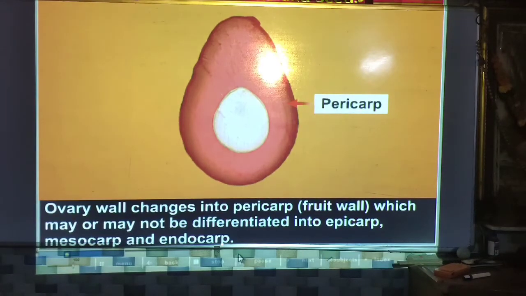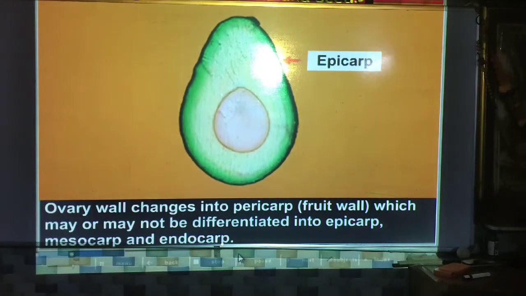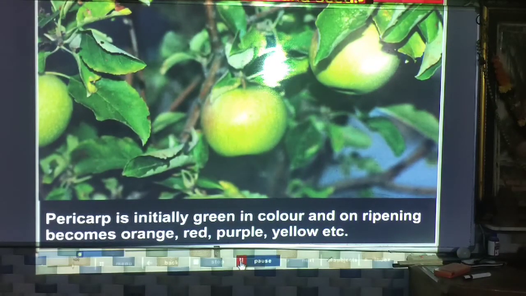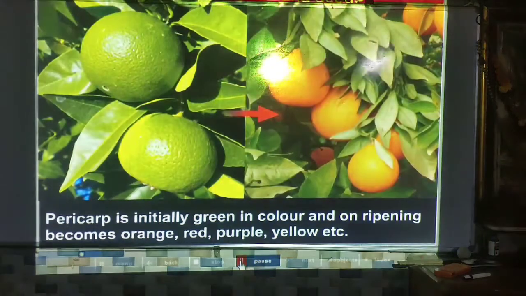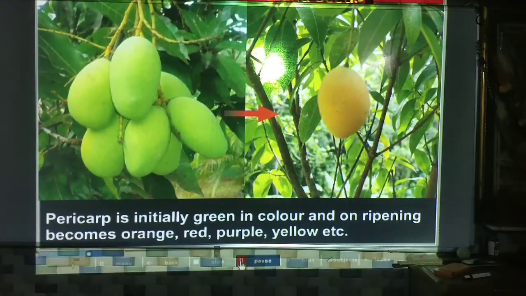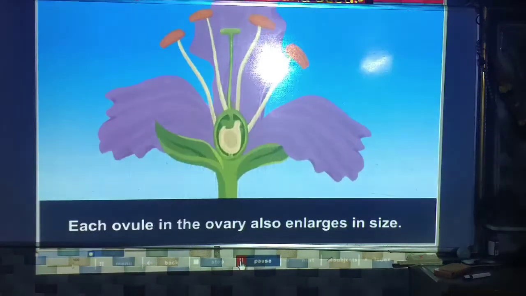The ovary wall changes into the pericarp, which we call the fruit wall, and which may or may not be differentiated into epicarp, mesocarp and endocarp. Epicarp is the outermost layer of the fruit, mesocarp is the middle layer, and endocarp is the internal layer of the fruit. Mostly the pericarp is initially green in color, and when the fruit ripens, the color changes, for example to orange, red, purple, yellow, etc.